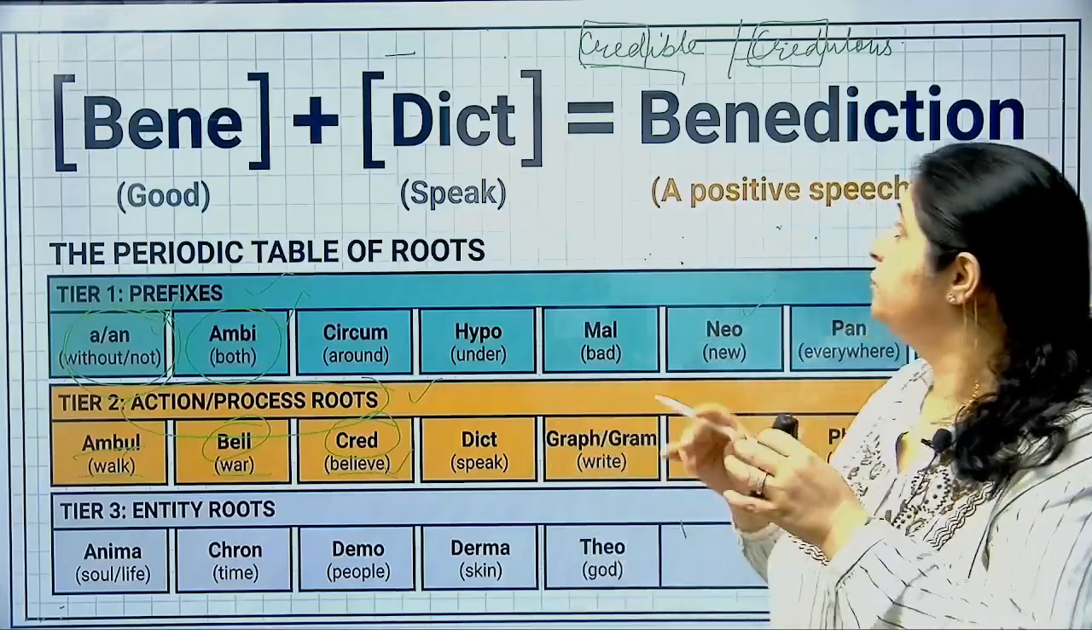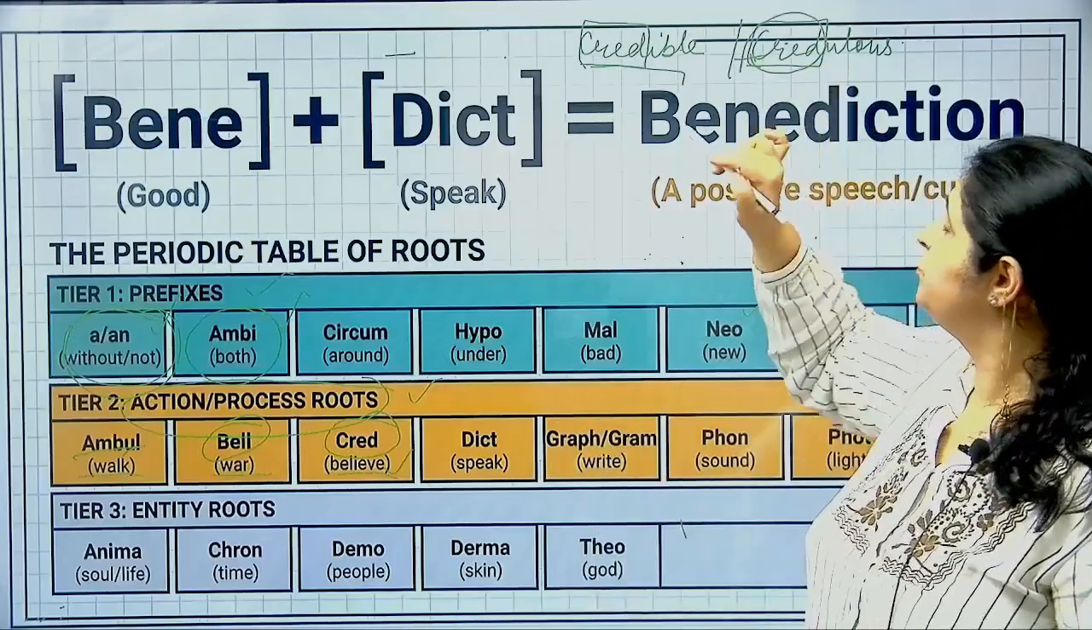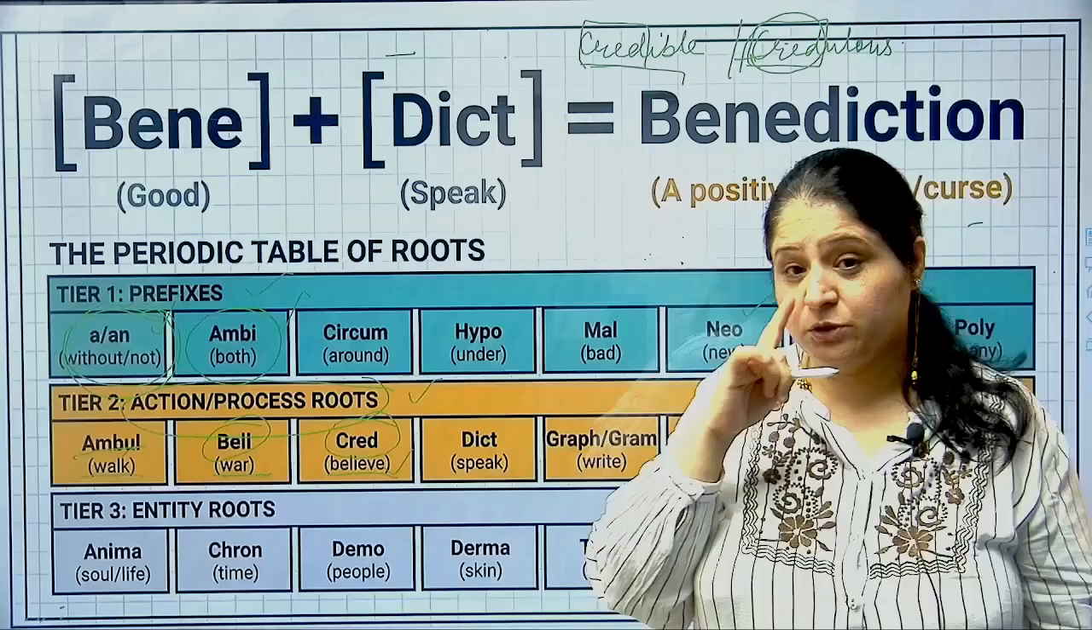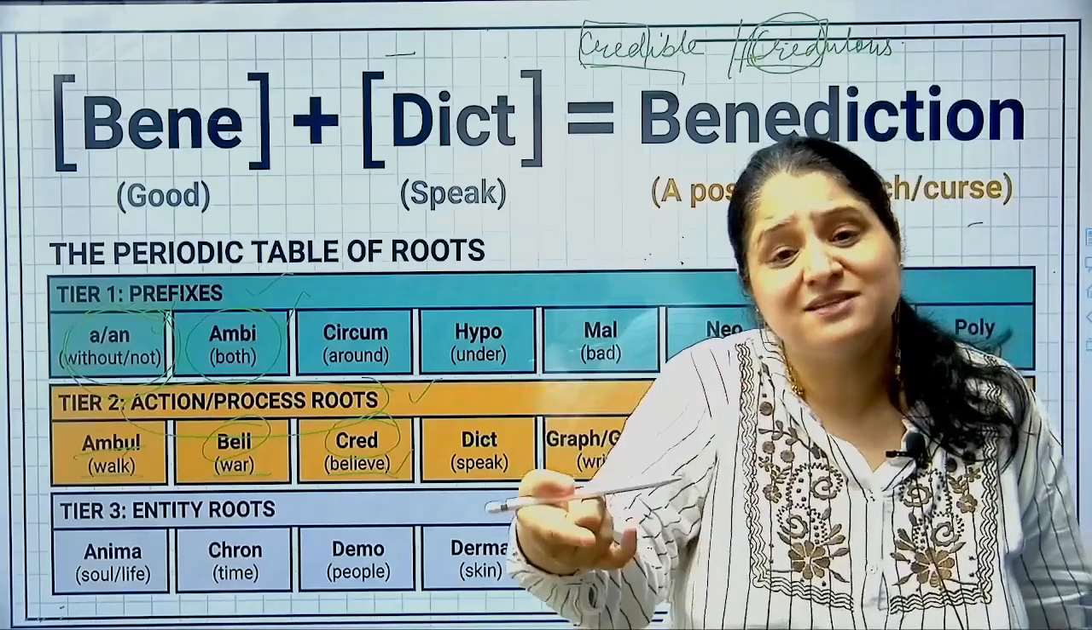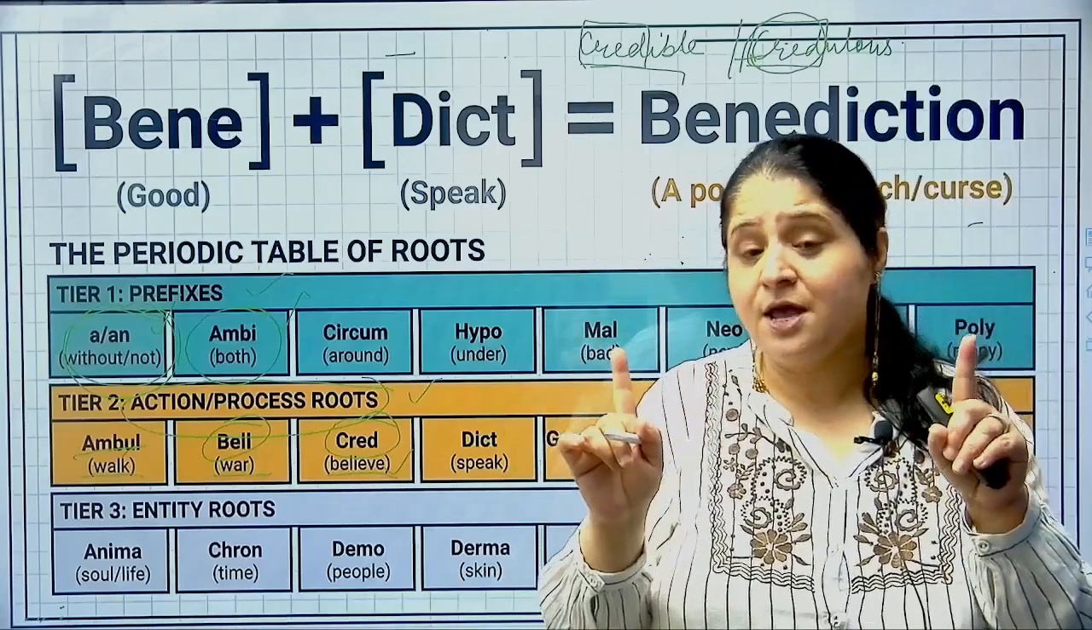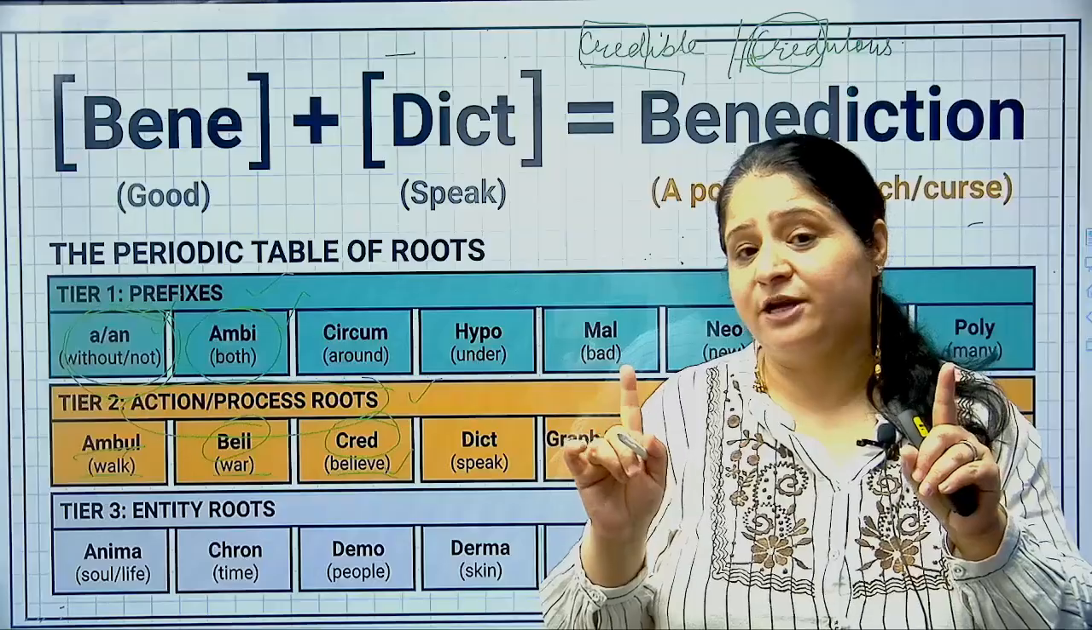On the other hand, there's a word credulous. Again, cred is a root word over here. But what does credulous mean? Credulous is a person who trusts anybody very easily. So these are two different words. Please understand what I'm trying to say.